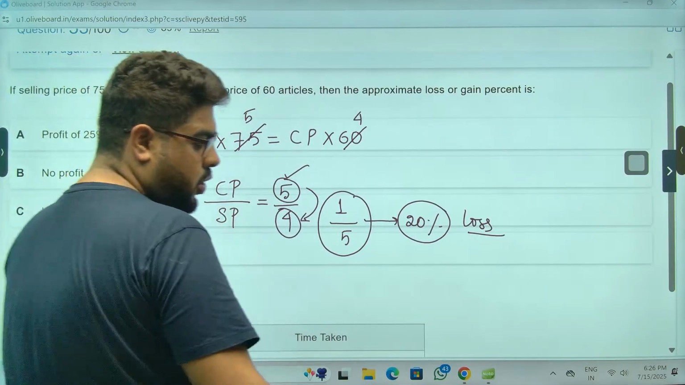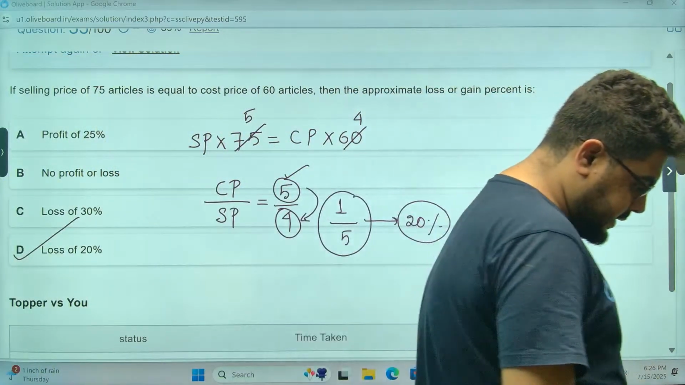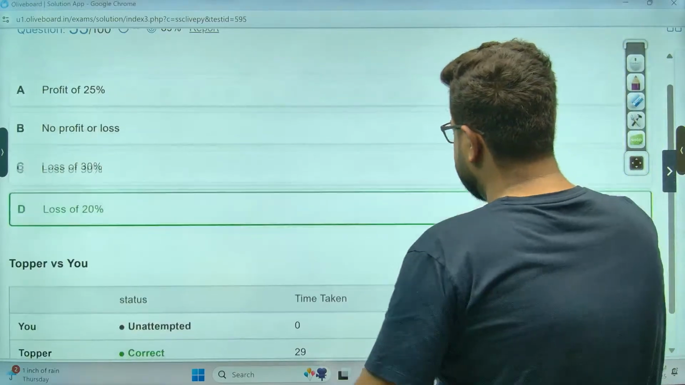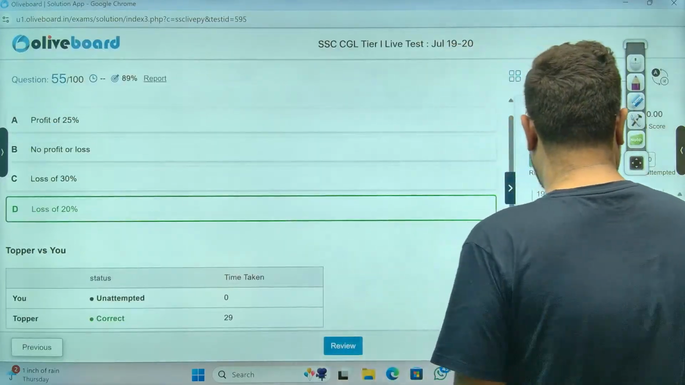20% loss. That's your answer. Option D. Option D, sir. 20% loss. Yes. Reena, perfect. Very good. Let's move ahead, sir.